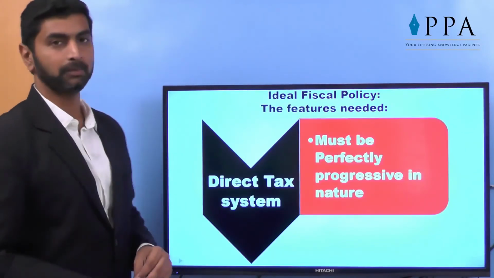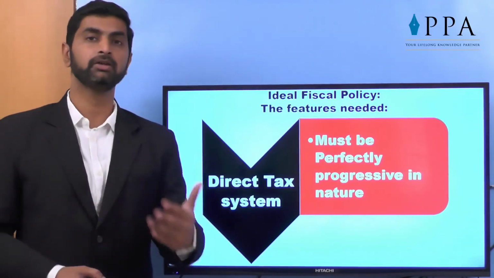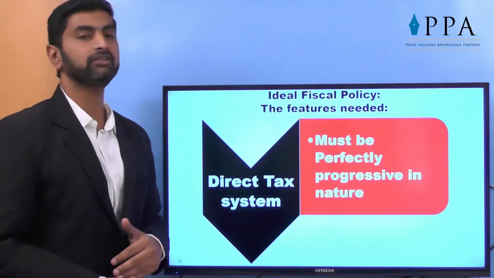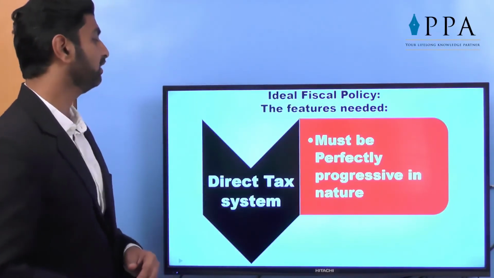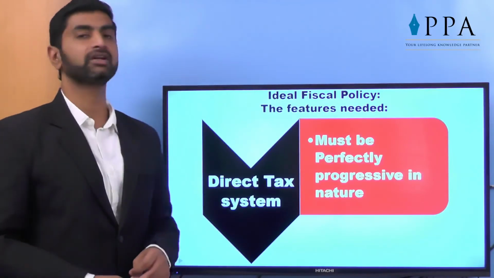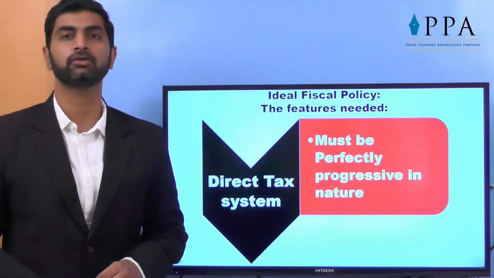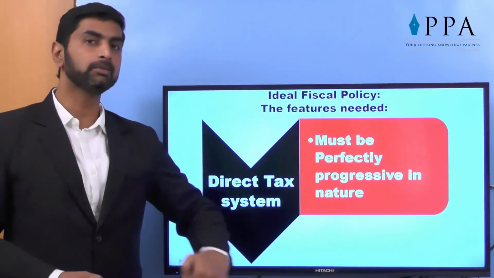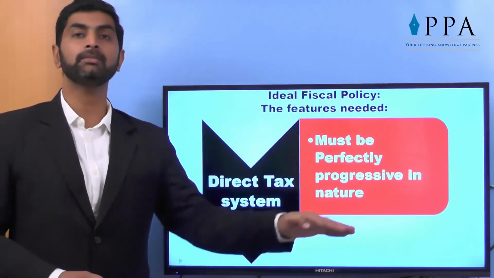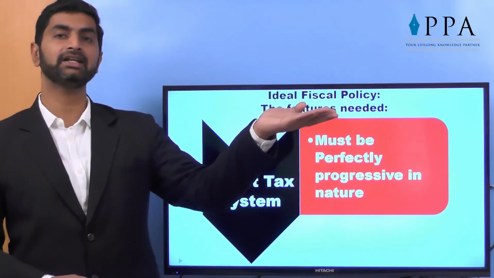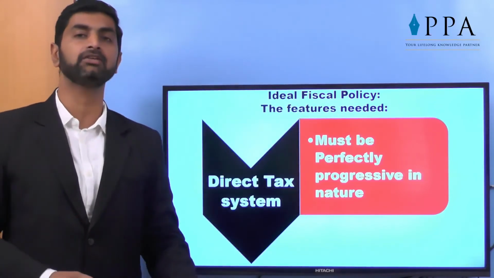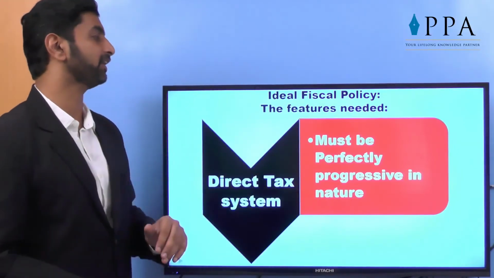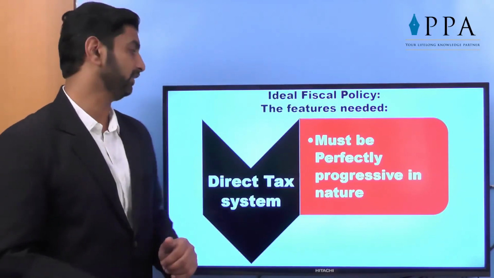Now for an ideal fiscal policy, I wish tomorrow you will be the finance minister or prime minister. Then the first question you will ask: what are the features of having the ideal fiscal policy? The features are, the direct tax system must be perfectly progressive in nature. Direct tax is also called Robin Hood tax. That means collect the amount from those who are in the higher income group and distribute it to those who are in the lower income group. Give them an opportunity to come up. When they enter the higher tax bracket, they will contribute taxes, and again it will be used for the lower income group. So it must be progressive in nature. It must be perfectly planned, which is ideally really very good in our country.